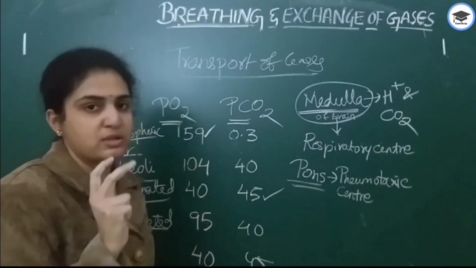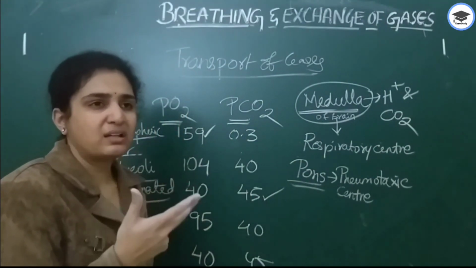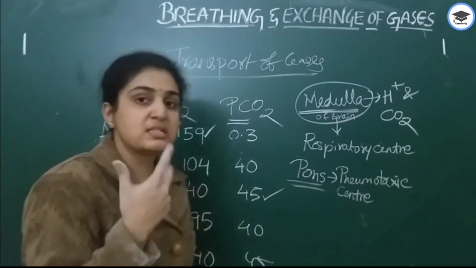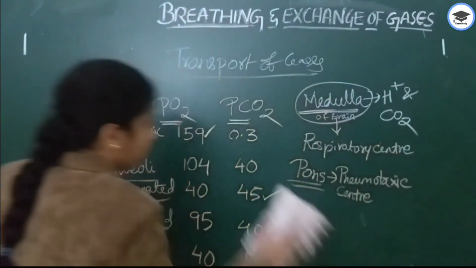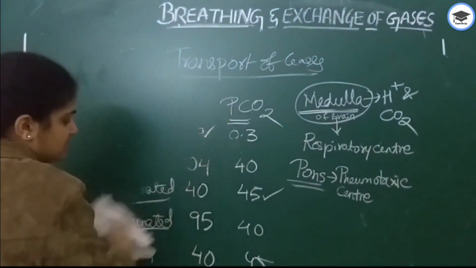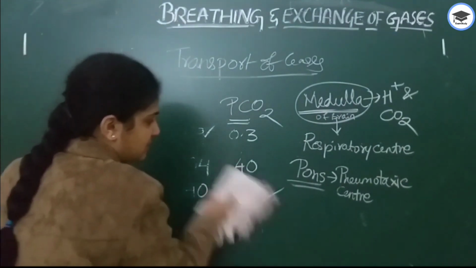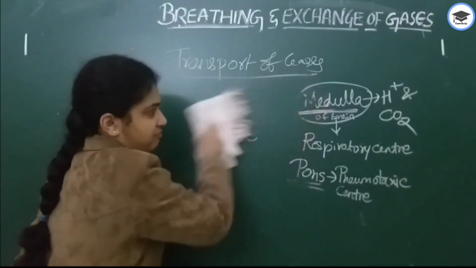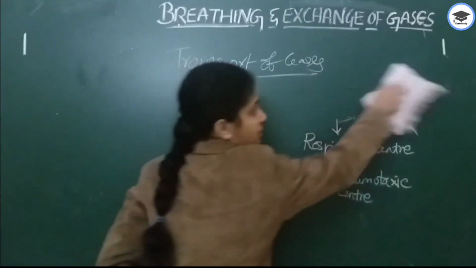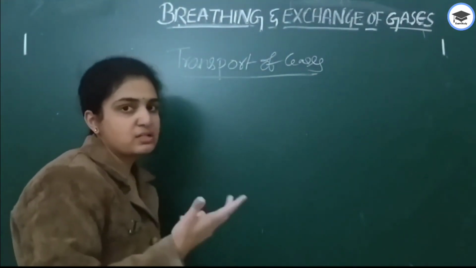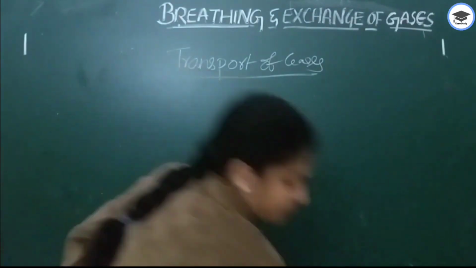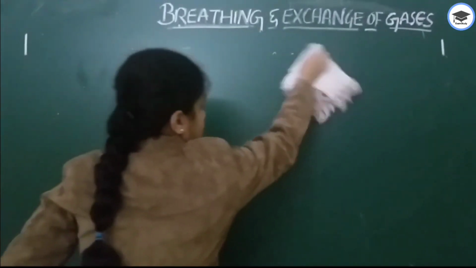Next, what are the disorders associated with the respiratory system? We all see so many people smoking, and this in turn affects the lungs. So how does it affect? What are the disorders associated with the respiratory system?